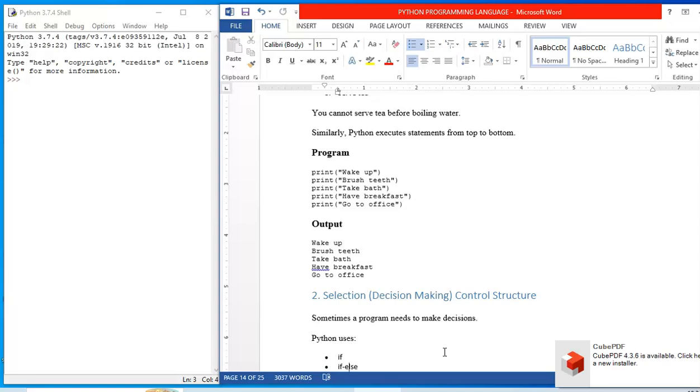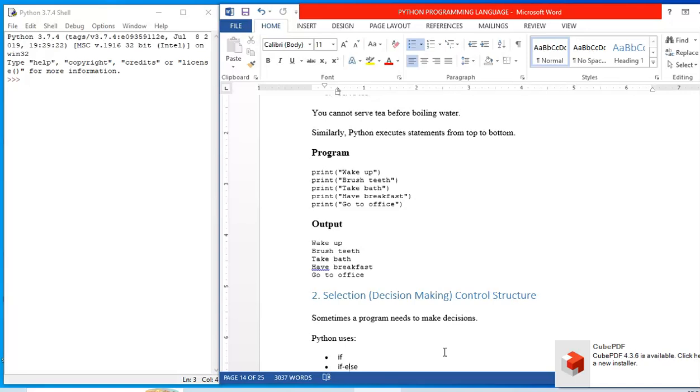So this was about sequential execution, where in the program all the steps get executed in order. It doesn't skip any step, or change its path and execute some other step, or reuse some previous step. That was about sequential execution.